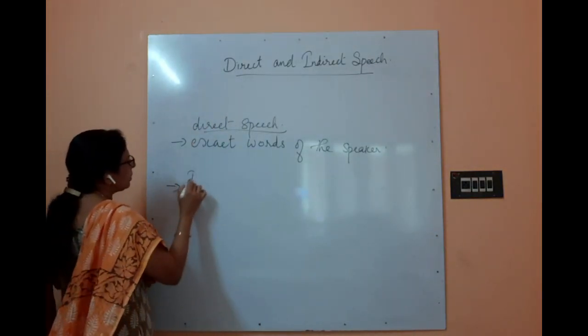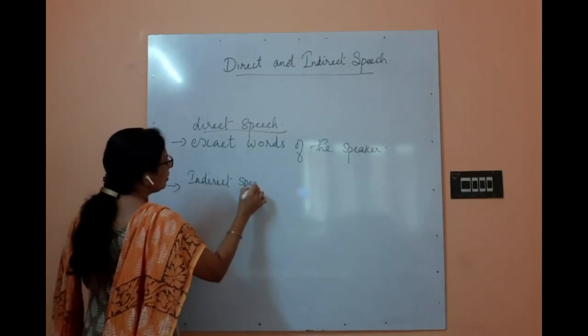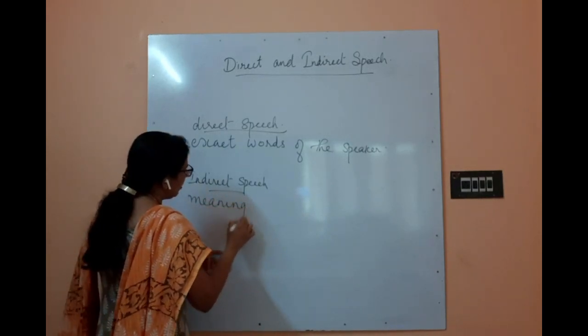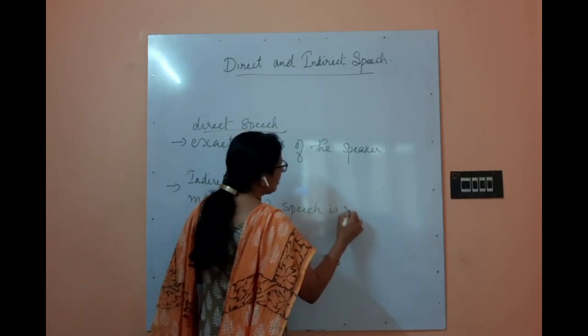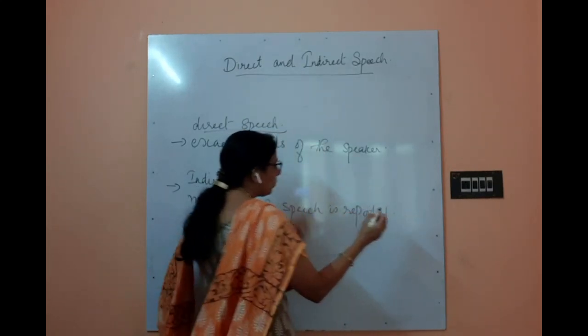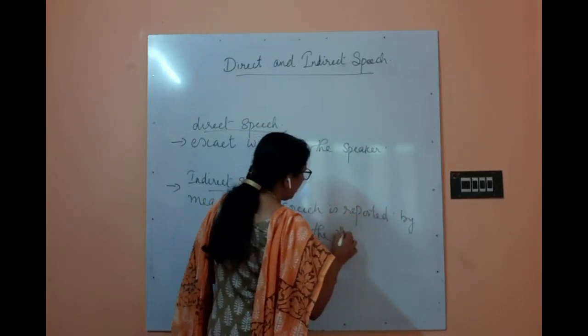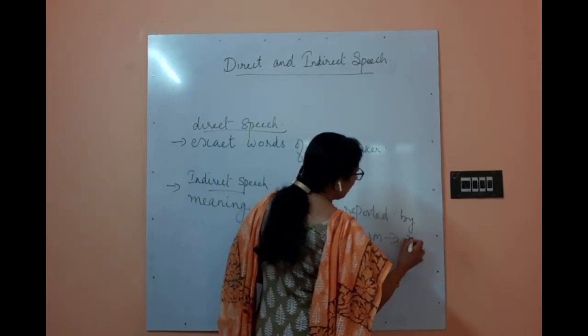And what is indirect speech? The meaning of the speech is reported by the second person to the third person.